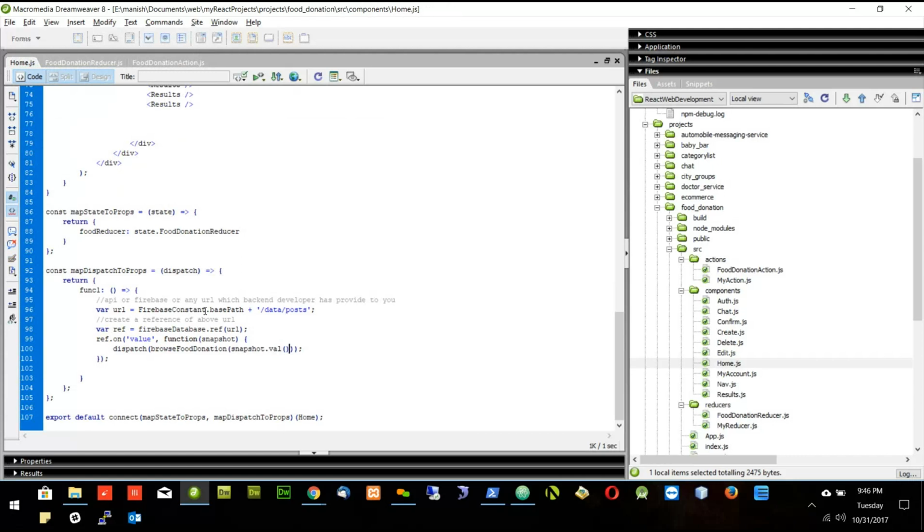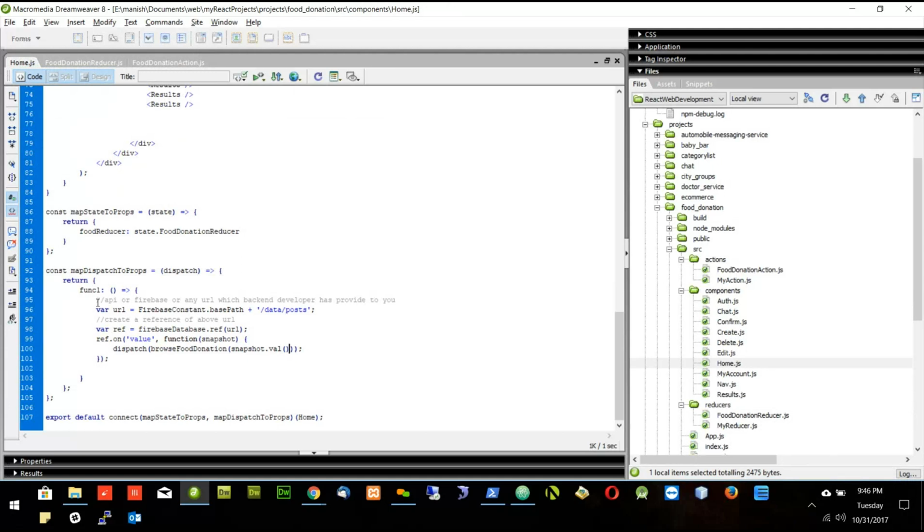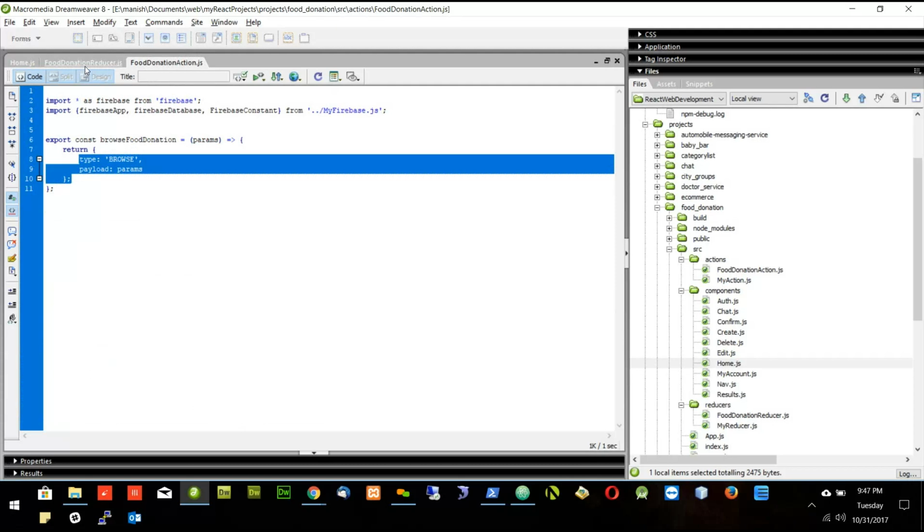So in this way, whenever the page will load, I will call this function 1, and the function will call this Firebase URL, and with on.value, that means every time there is a new record, it will call this method, and inside this method I am calling the action. So every time there is an update, we will call this action, and action will pass these two parameters to the food donation reducer.